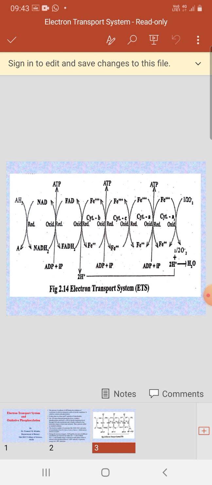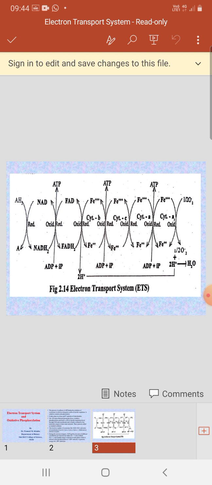Finally, the oxidized form of cytochrome A3, that is Fe3 plus, donates the electrons to free molecular oxygen. After that, this oxygen combines with the protons already present in the matrix of the mitochondria, forming H2O molecules. So finally H2O is released in the process of the electron transport system.